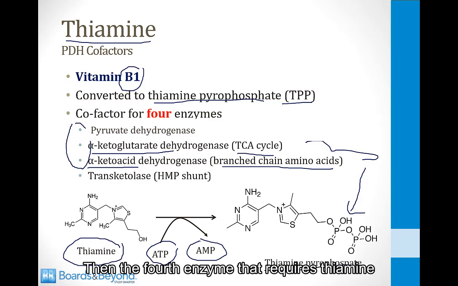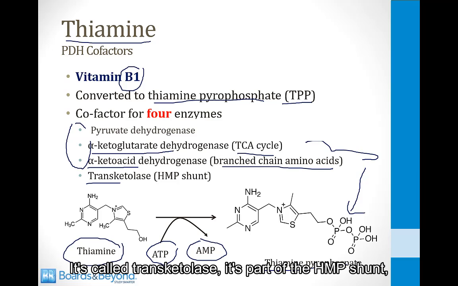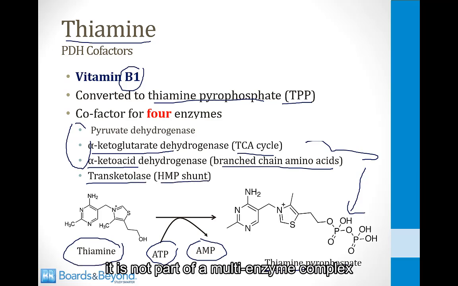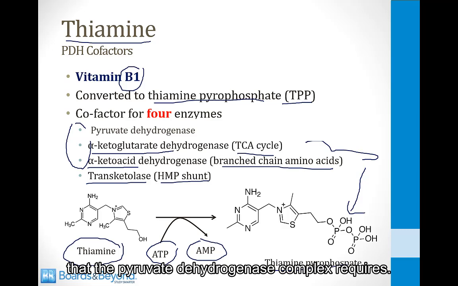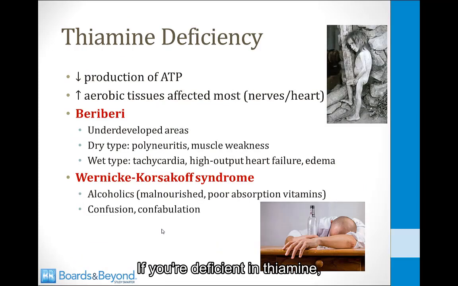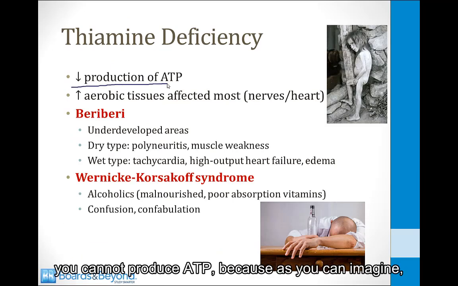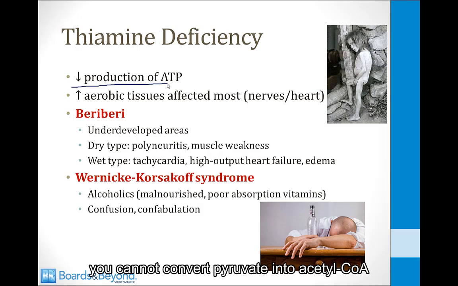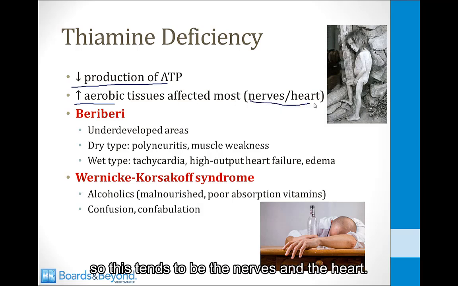Then the fourth enzyme that requires thiamine is a little bit different. It's called transketolase. It's part of the HMP shunt. It is not part of a multi-enzyme complex and does not require the five cofactors that the pyruvate dehydrogenase complex requires. It only requires thiamine as a cofactor. If you're deficient in thiamine, you cannot produce ATP because, as you can imagine, you cannot convert pyruvate into acetyl-CoA to enter the TCA cycle and produce ATP. The tissues that are affected most are those that are very aerobic and use a lot of oxygen, so this tends to be the nerves and the heart.